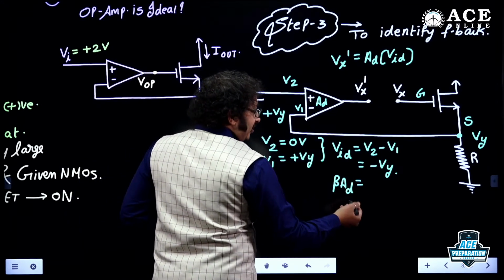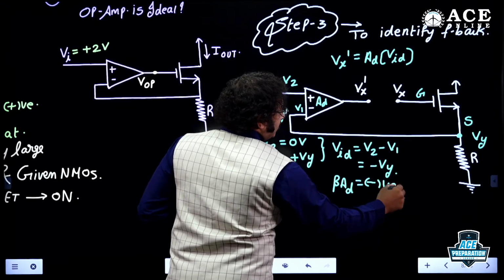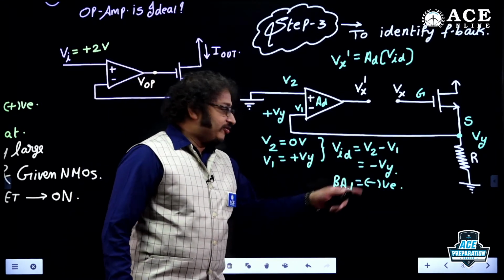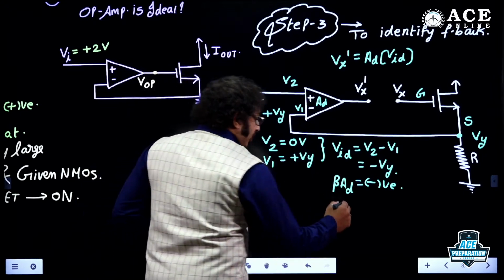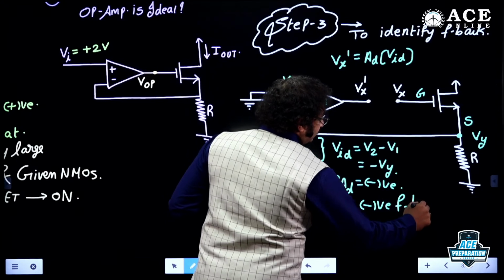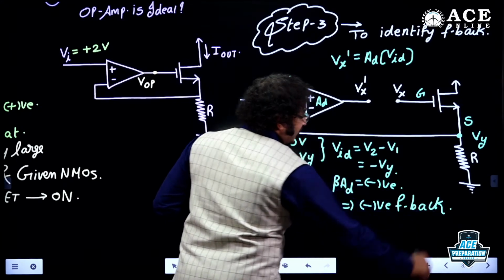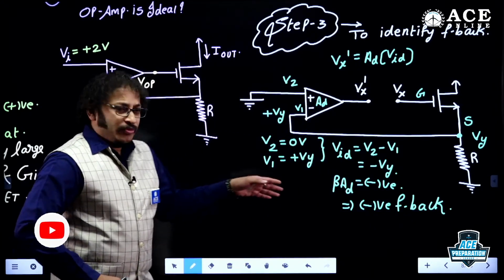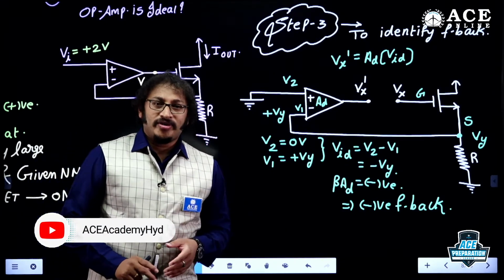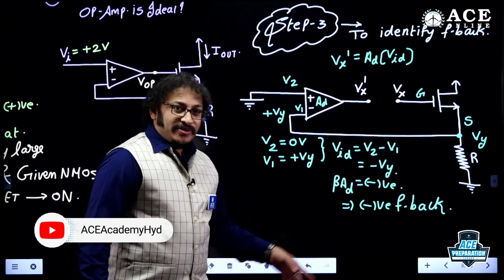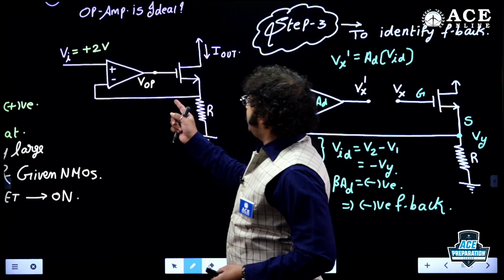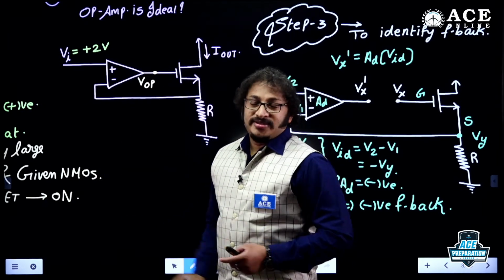So what will be beta AD? It will be negative. Why? Because VID is negative. If VID is negative, the loop gain will be negative. If loop gain is negative, it is nothing but negative feedback. This is what we discussed, how to identify the type of feedback. I told you to recollect that concept, which is very important. So the loop gain is negative, hence it is negative feedback. Clear? So the circuit given in the question is a negative feedback system.